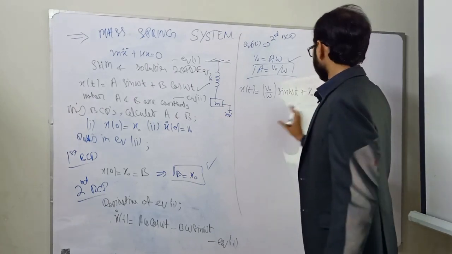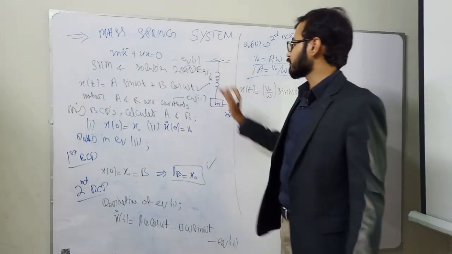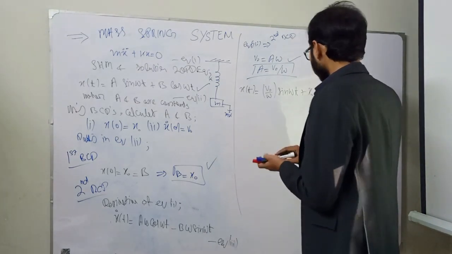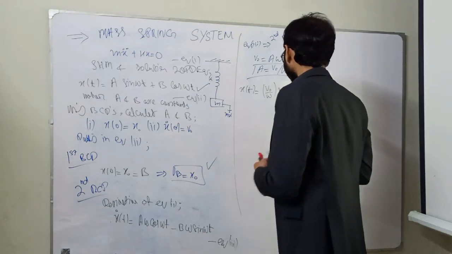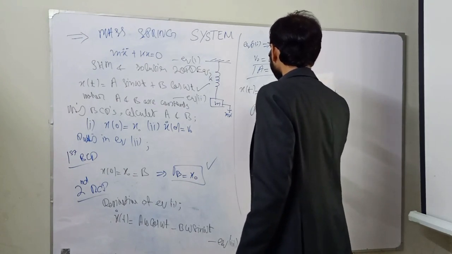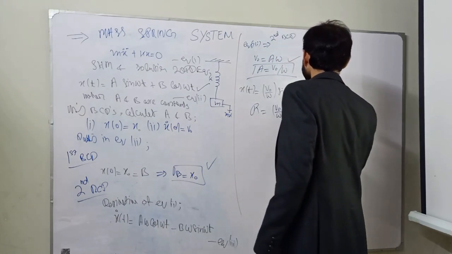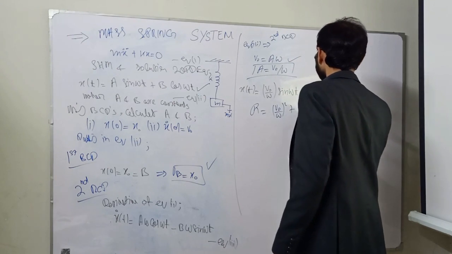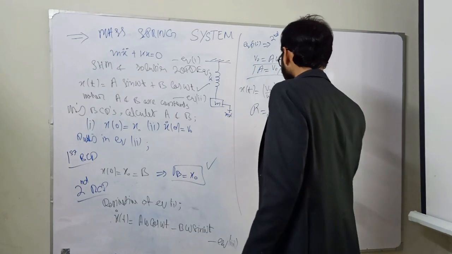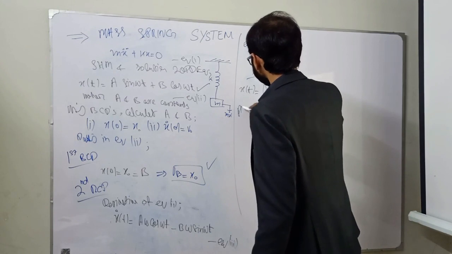So this is the solution of the equation of motion for the simple mass spring system of 1 degree of freedom. Now if we want to calculate the resultant amplitude, we can calculate it as r is equal to square root of v naught divided by omega whole square plus x naught whole square, and this is the resultant value. And this was for the amplitude.